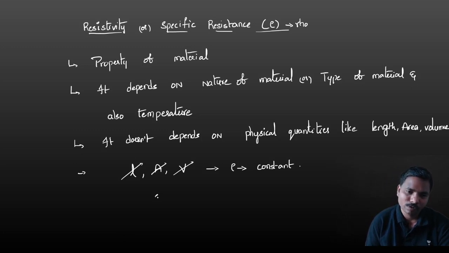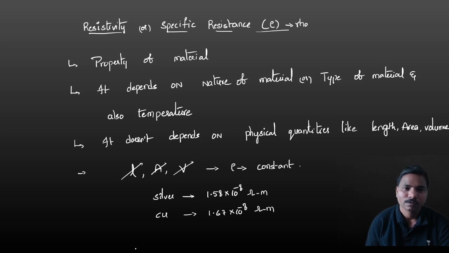For example, if you consider silver, it is a fixed value, 1.58 into 10 power minus 8 ohm meter. If you consider copper, that is 1.67 into 10 power minus 8 ohm meter.